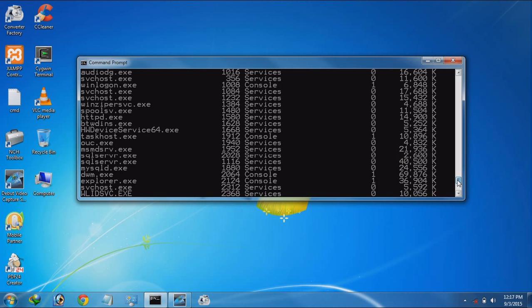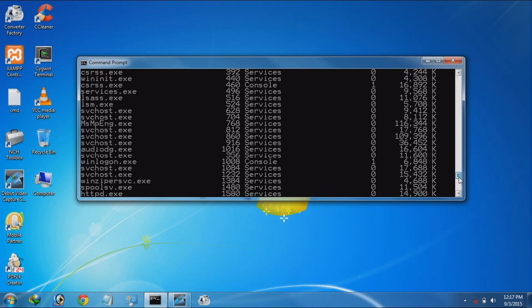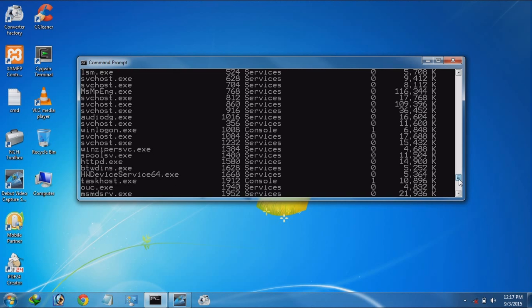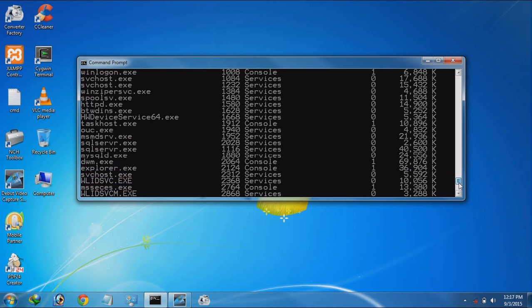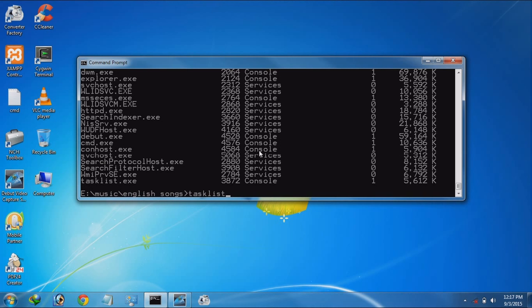Every task is running in your system: msmdsrv.exe, sqlservr.exe, mysqld.exe, and so on.